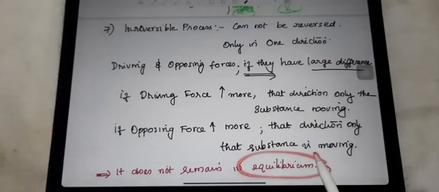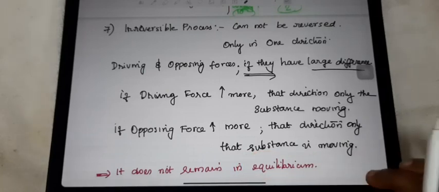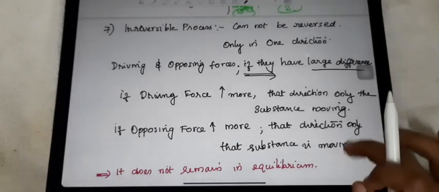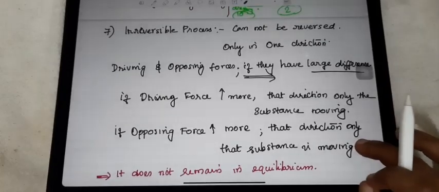This term equilibrium you will study in detail. There is a chapter for you, the 7th chapter after this thermodynamics. You will get the word very clearly at that time. Okay, thank you.